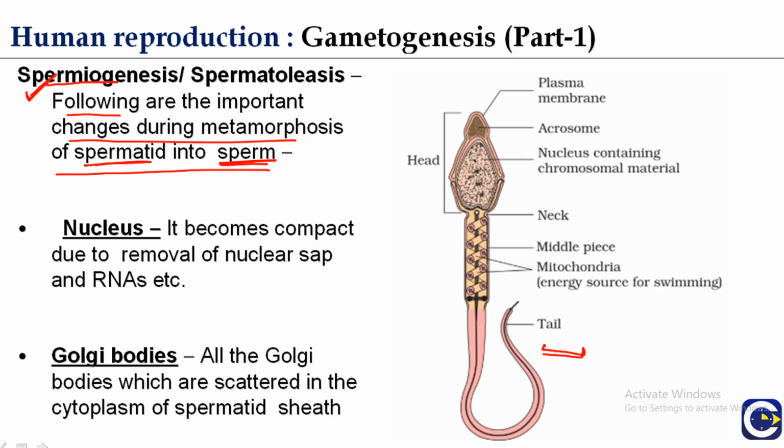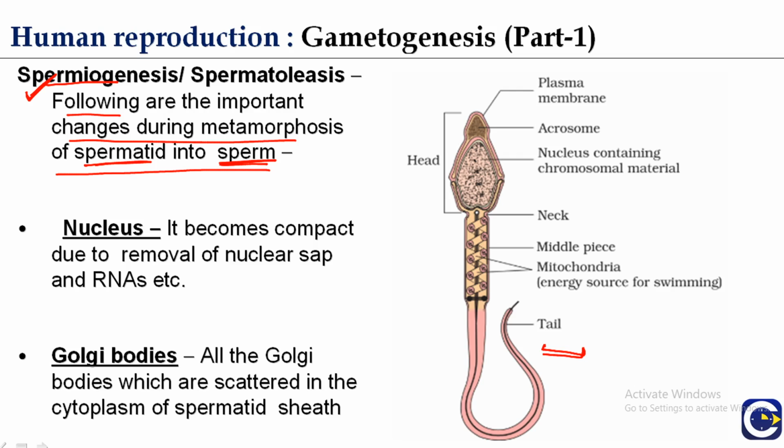Development of the sperm cell takes place in about 2 months. The fully formed sperm become free in the cavity of the seminiferous tubules, and this process of release of spermatozoa from the Sertoli cells into the cavity of the seminiferous tubules is called spermiation. We have discussed this in a previous slide.